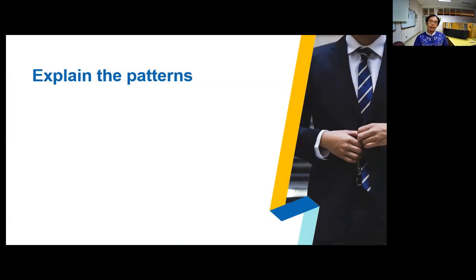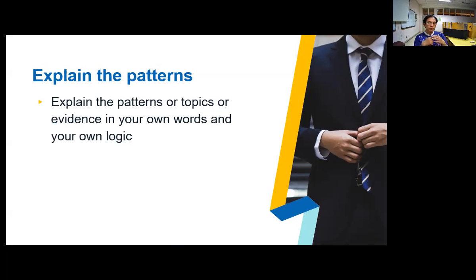All right. Now, after you collect the patterns or find the patterns, now you explain what those patterns are. And when we explain the patterns or topics, we also need to find the actual evidence from the text to explain those patterns.